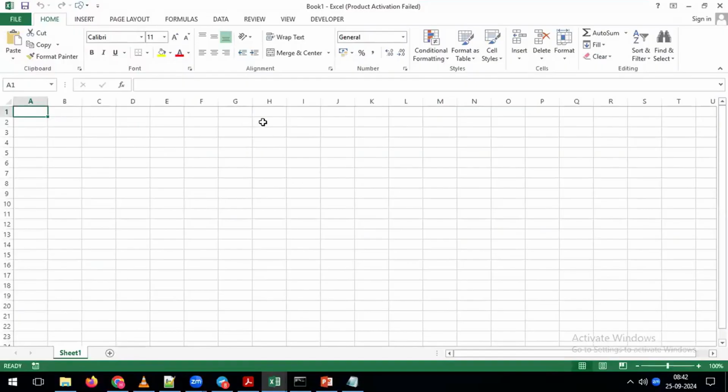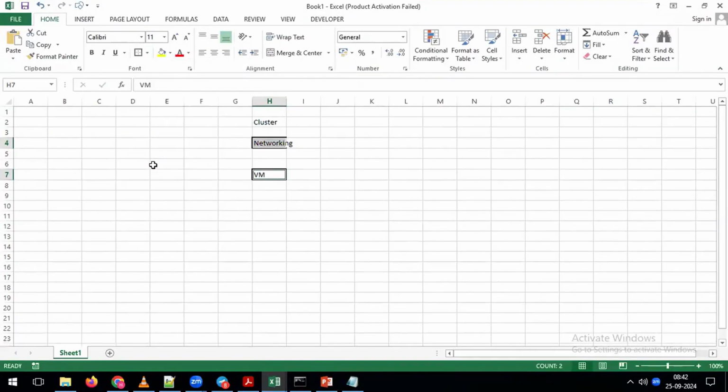Now see, for example, you are having a cluster, and in this cluster you are having a single virtual machine, and for this machine you are having networking. Just assume that you are having a cluster. What is the meaning of cluster? Cluster is nothing but a group of machines. We can call it a cluster. For example, you are having the cluster, but in this cluster you are having a single machine.